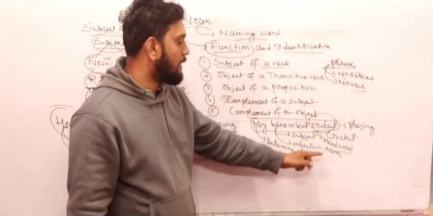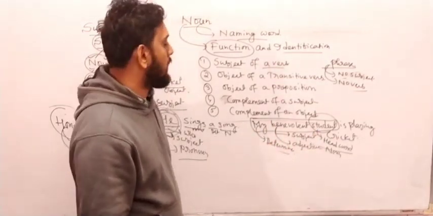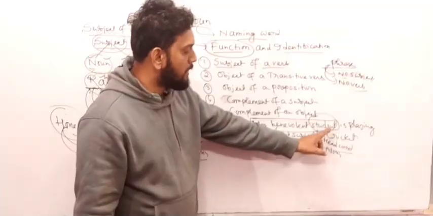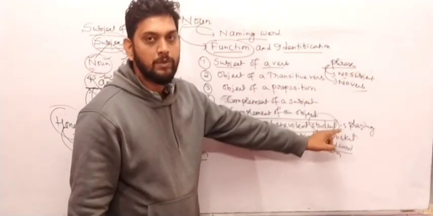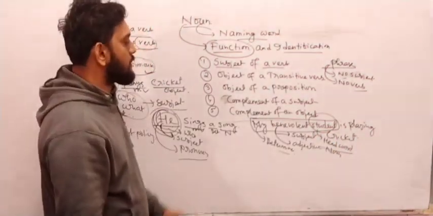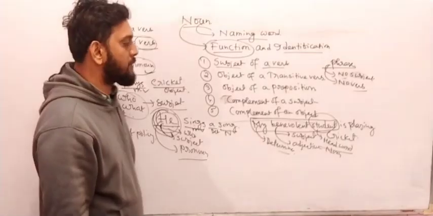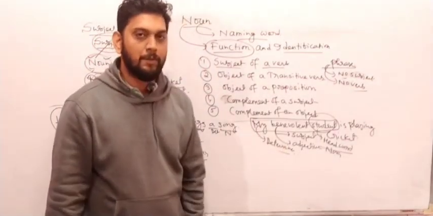Because the last word is a noun, we can call it a noun phrase. And the noun is singular. Because the noun is singular, we have used "is" over here. Got my point? So "my benevolent student" is a noun phrase, and it acts as the subject of this sentence.